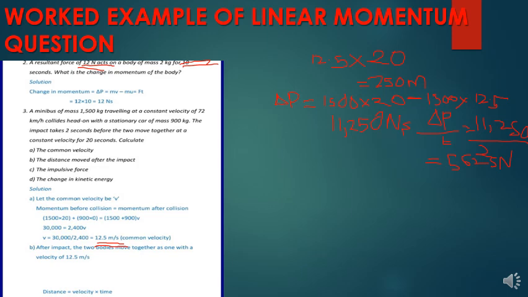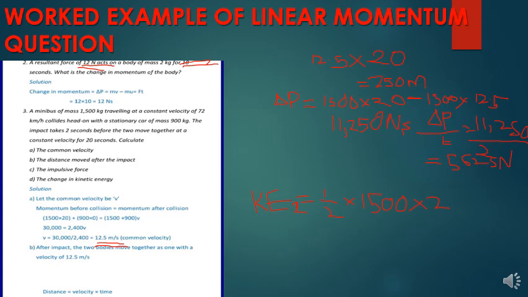So let's say the kinetic energy before the collision, kinetic energy 1, was the kinetic energy ya ile bus, ambayo ilikuwa ni a half times 1500 times 20 squared.